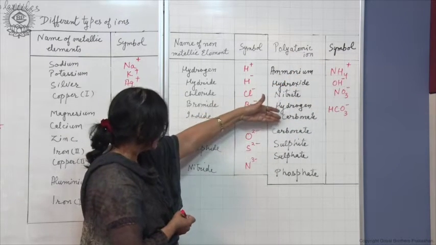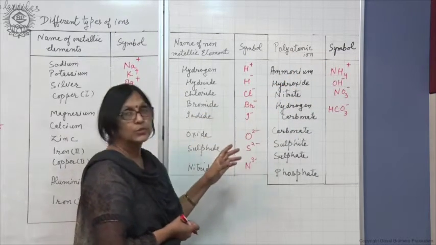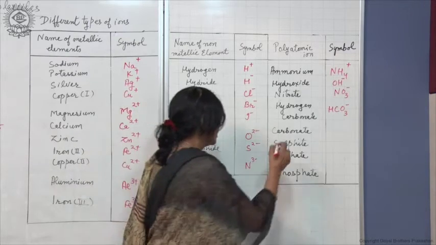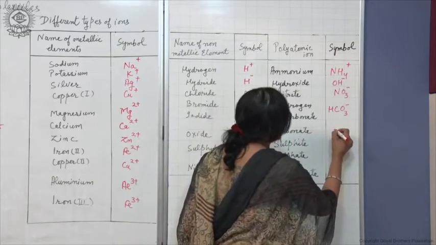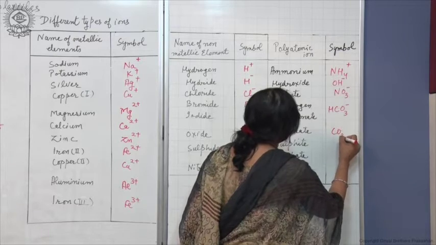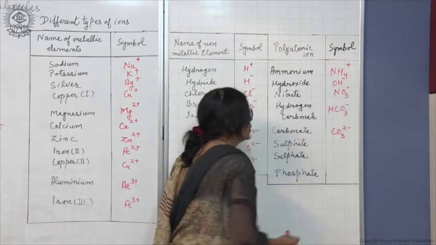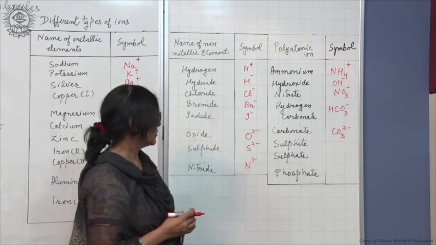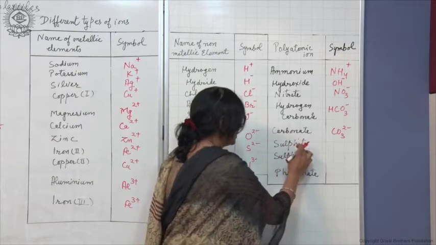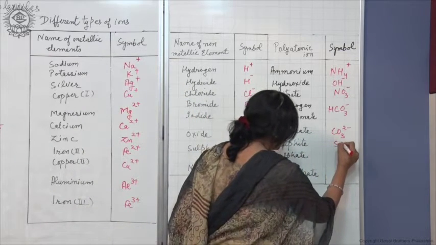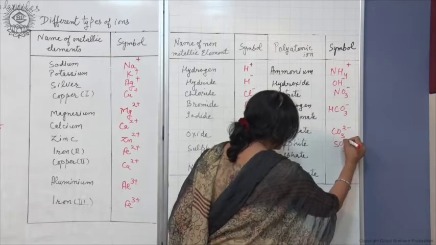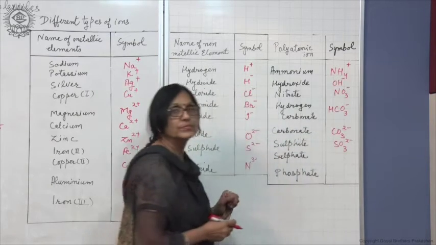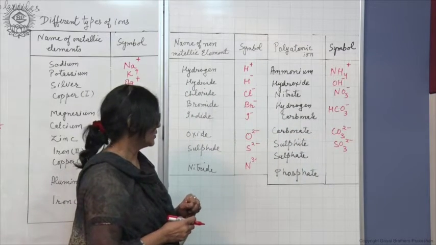Now, some of the ions with 2 negative charges, like carbonate ion, is another polyatomic ion, and its formula is CO3, and it has 2 minus charges. Sulphite ion, its formula is SO3, and its charge is 2 minus.